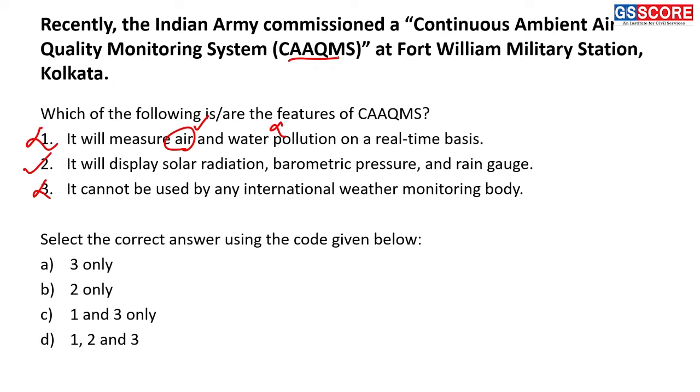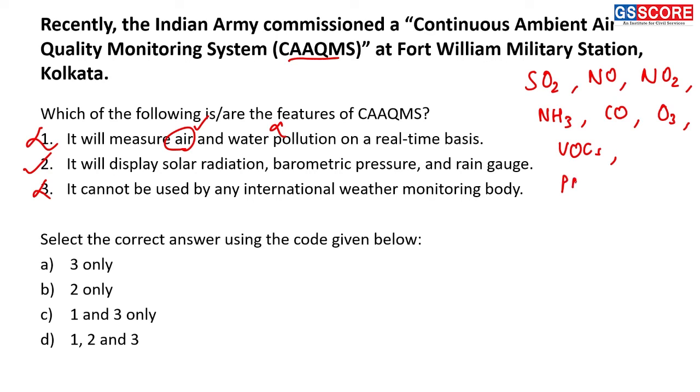So CAAQMS monitors pollutants like SO2, NO, NO2, then NH3, that means ammonia, CO, carbon monoxide, ozone, volatile organic compounds, and PM 2.5 and PM10. These pollutants are monitored by CAAQMS. Fine. So the second statement is the only correct statement, and that's why the answer of this question is B, 2 only. Next question now.